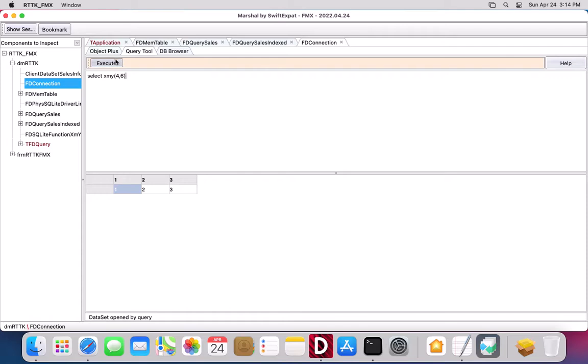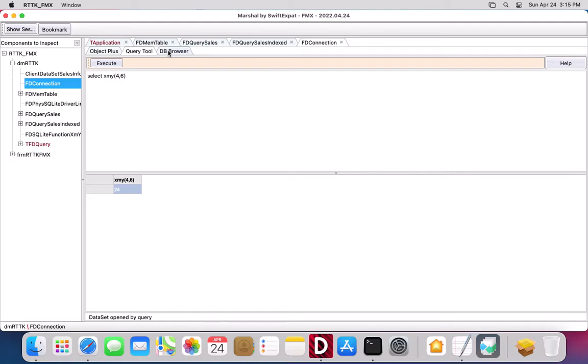Here I have a user-defined function which is called xmy, and all it does is multiply two numbers, but the code is executed in Delphi. So this is not a query that can be run in a standard query tool, but it can be run as part of your application, and here is a way to validate the results of that query.